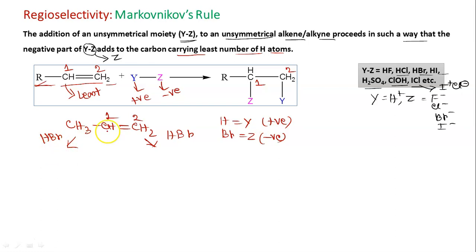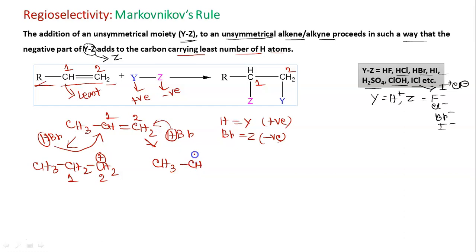Okay, so if H is added to CH, the first probability is CH2 plus. So here H is added to this carbon, so the positive charge is generated at 2 carbon. This is 2 carbon, this is 1 carbon. Another possibility is CH3, where the H is added to the terminal carbon, so the positive charge will be at 1 carbon. This is our 1 carbon. Fine, this is 2.